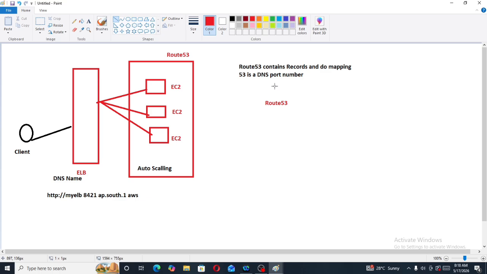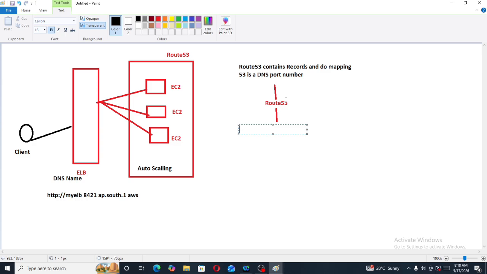We learn about name server and state of authority in the DNS part, including how the request goes to the application server and database server. All this we learn in DNS. So again, we are learning in Route 53. The request will hit first to Route 53, then from Route 53 to the name server. Now what is the work of the name server?